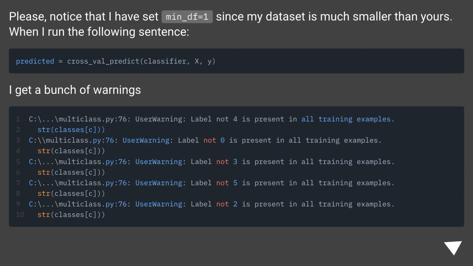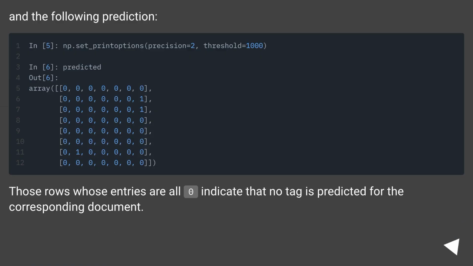When I run the following sentence, I get a bunch of warnings. And the following prediction. Those rows whose entries are all 0 indicate that no tag is predicted for the corresponding document.